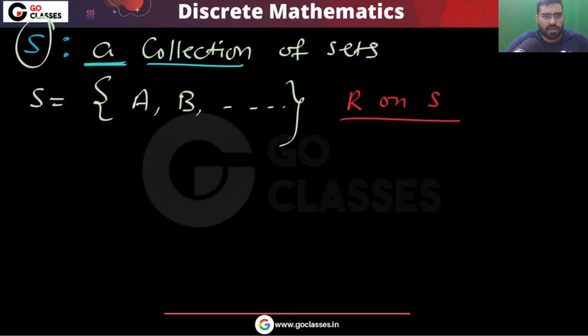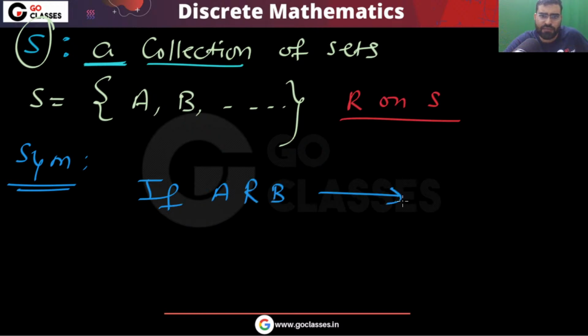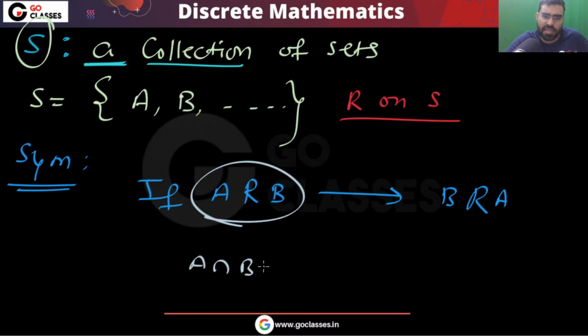So you define this relation R on S, and this disjointness will always be symmetric, because if A is related to B, then definitely B will be related to A. What does this mean? This means that A intersection B is phi, so definitely B intersection A also will be phi.